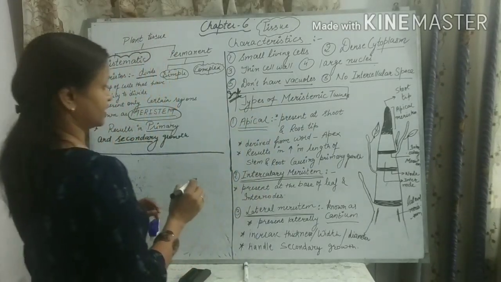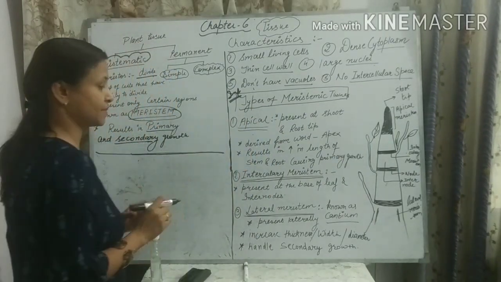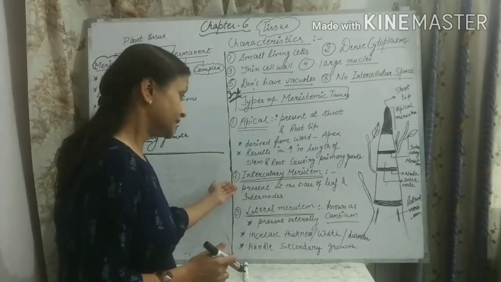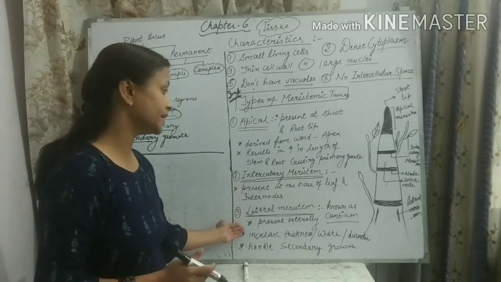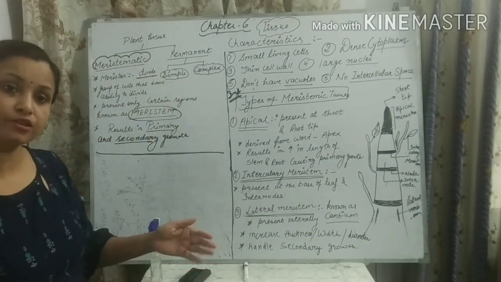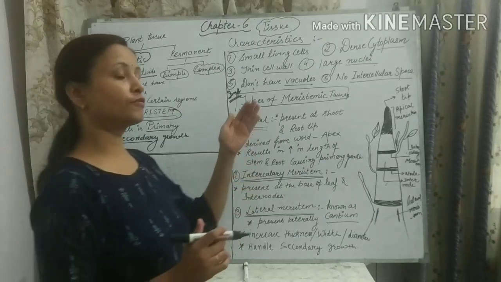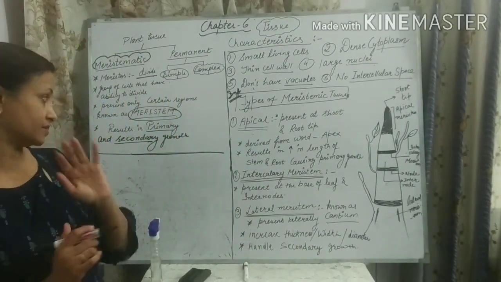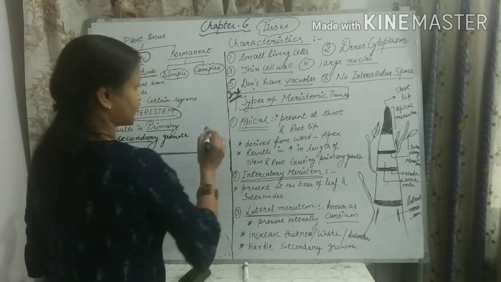Types of meristematic tissue. The first meristematic tissue is apical meristem, intercalary meristem and lateral meristem. There are three different kinds of meristematic tissue on the basis of the region where they are located in the plant. The first one, apical.